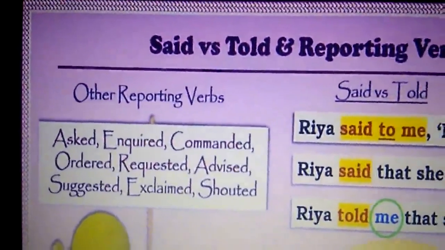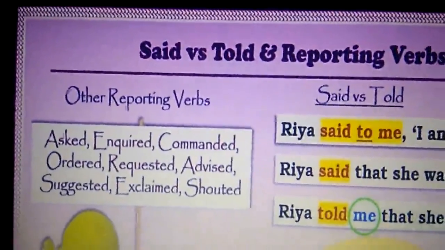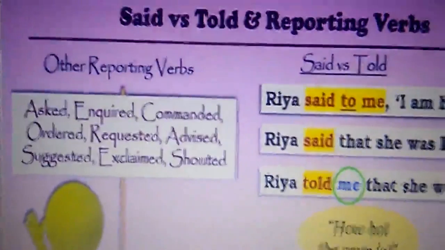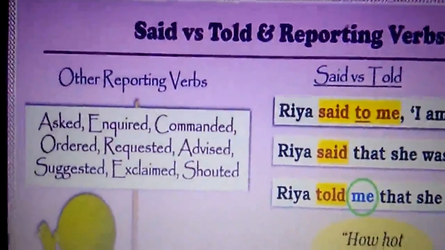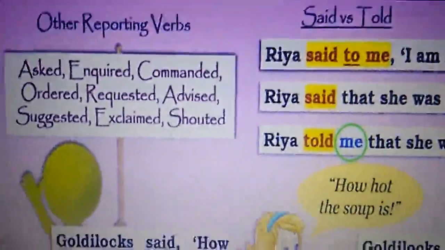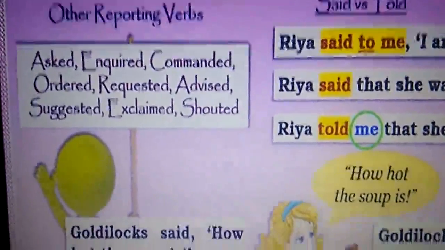If we use the reporting verb which suits the emotion of the context, then the expression or the sentence would be more effective. So we have to use the reporting verb according to the context to make it more effective.